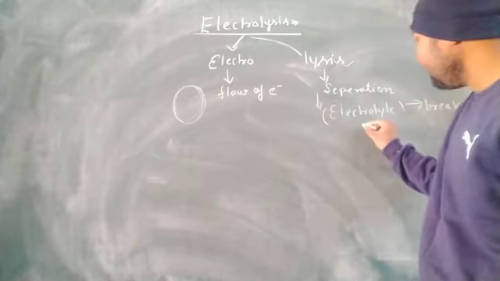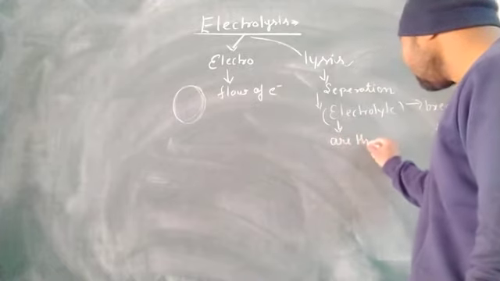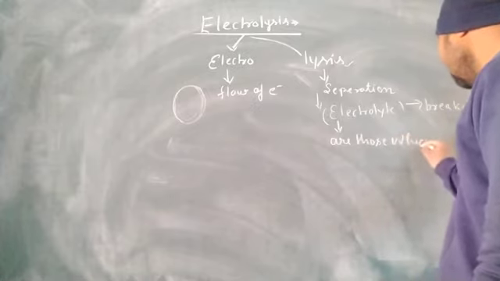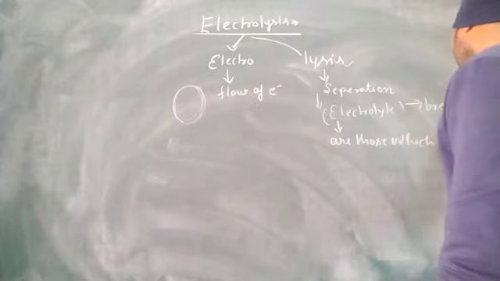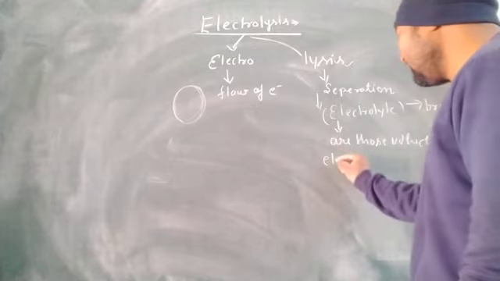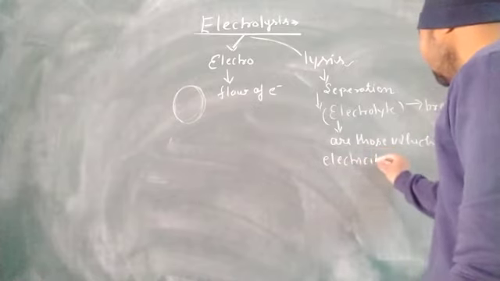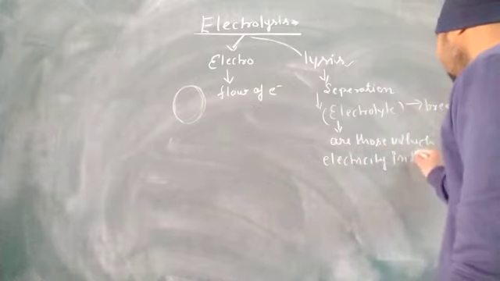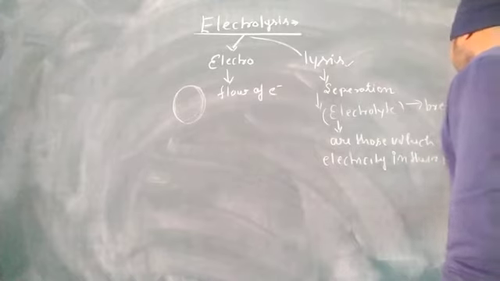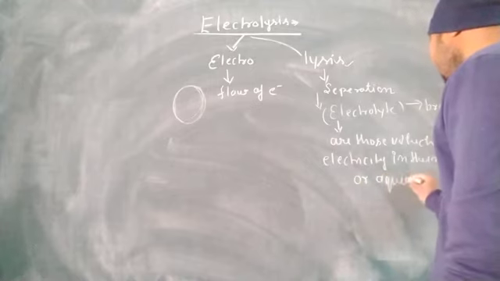Okay, what are electrolytes? Electrolytes are those which conduct electricity in their molten or aqueous state. Molten or aqueous state.